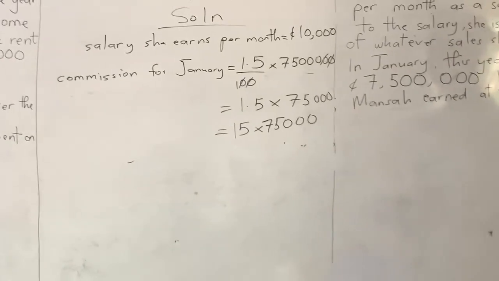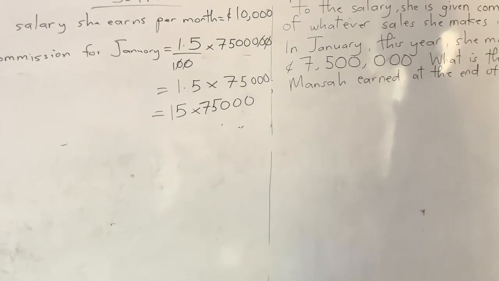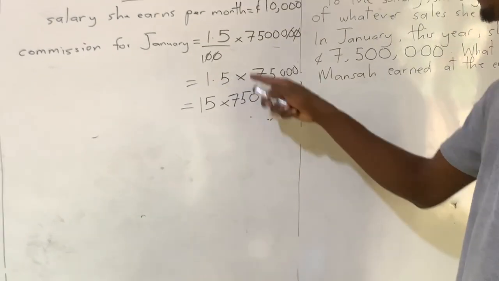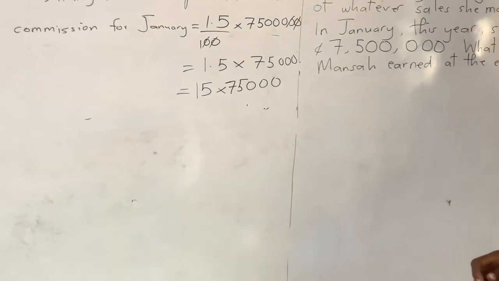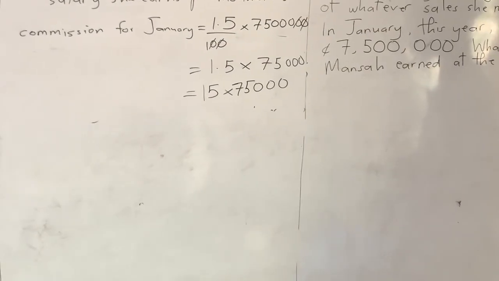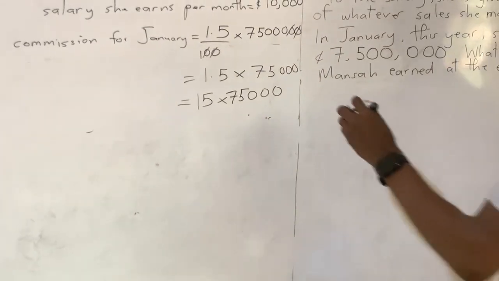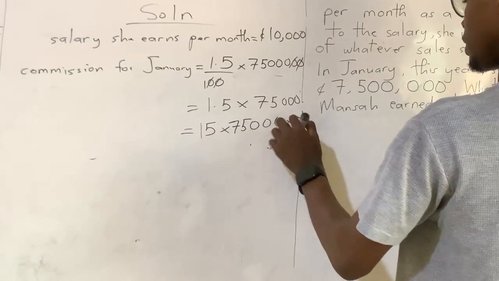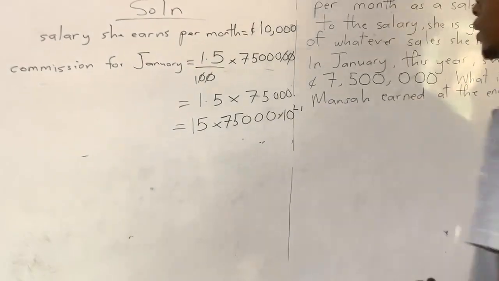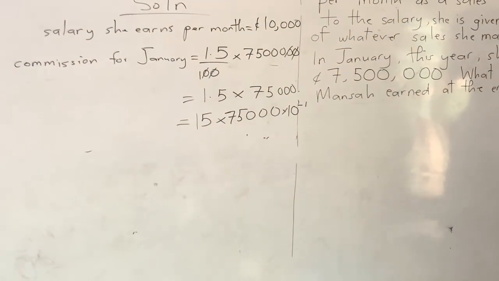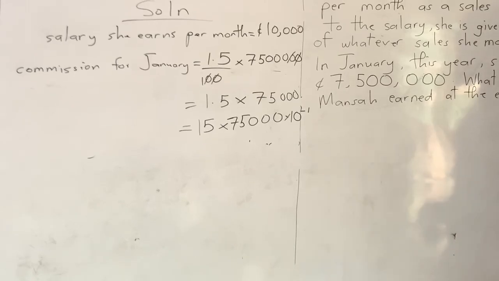But if you do it this way, there's going to be a bit of a problem because you've moved the decimal point, right? You've moved it backwards. So you have to show that the decimal point was moved. So since we moved it once, it's going to be times 10 raised to the power -1, like that, to show that we moved the decimal point.